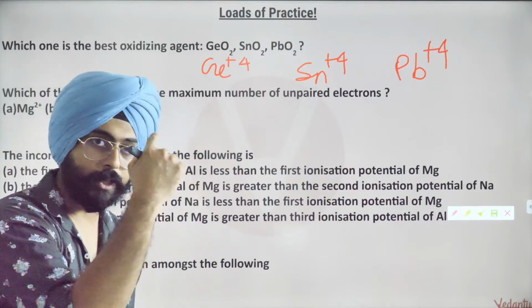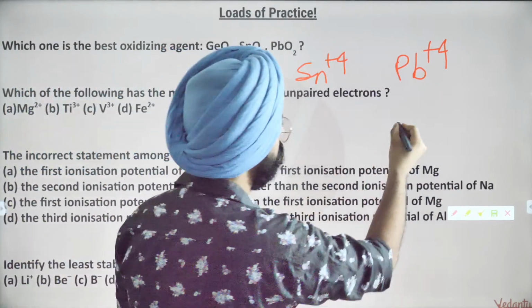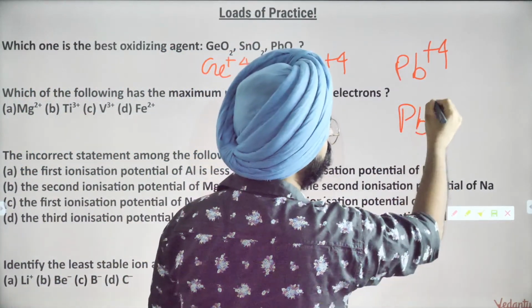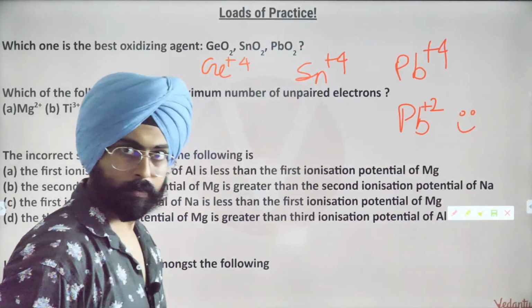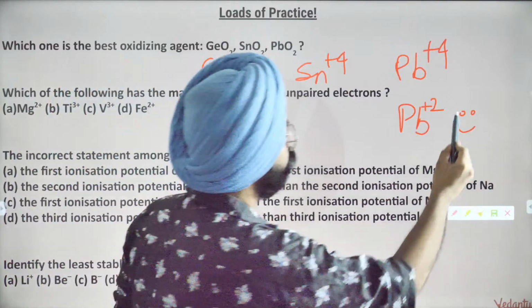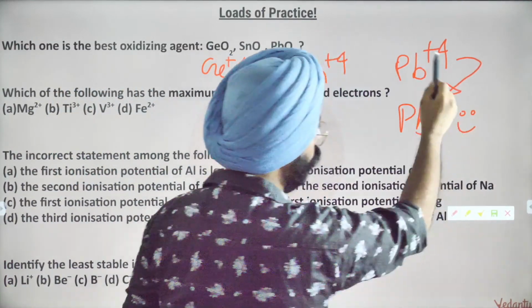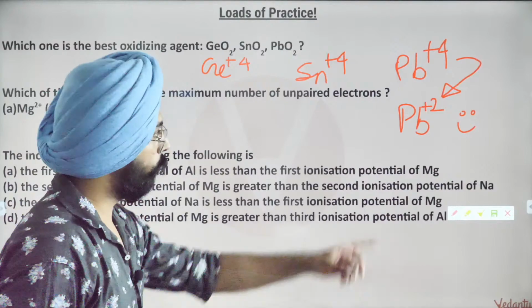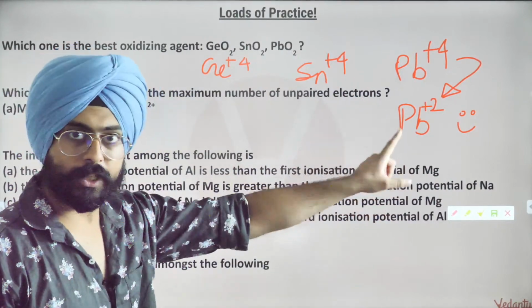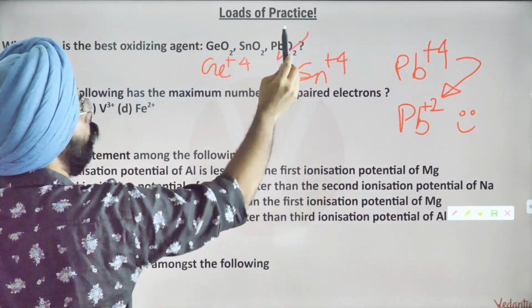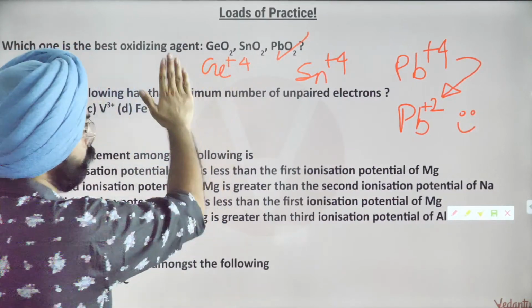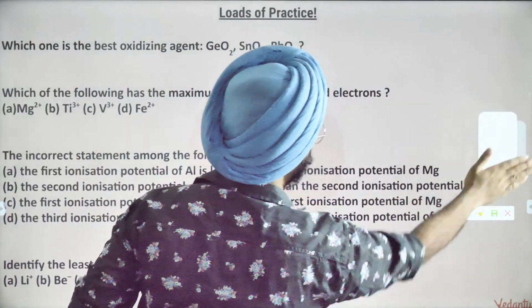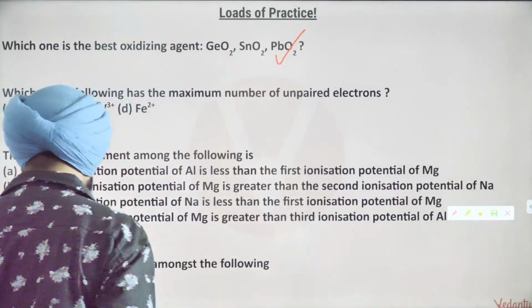देखो, we just understood on the previous page that lead 2 positive is pretty stable. So do you realize that lead 4 positive would want to turn into lead 2 positive because of the inert pair effect? Yes. So that is why PbO2 is the strongest oxidizing agent over here. ठीक है? This is because of the inert pair effect. So पहले का आंसर हो गया lead oxide.